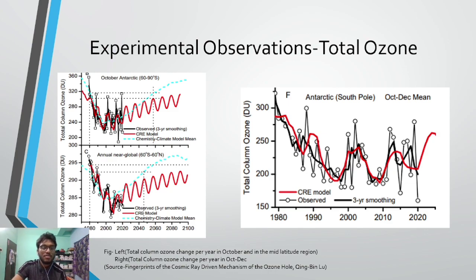So these two curves, the significance of these two curves cannot be neglected, because they give the affirmation that the CRE model well satisfies the experimental observations. Now these readings were basically taken from a NASA observatory at Antarctica, South Pole, and all these readings, all these observations, all these graphs were actually made by them.